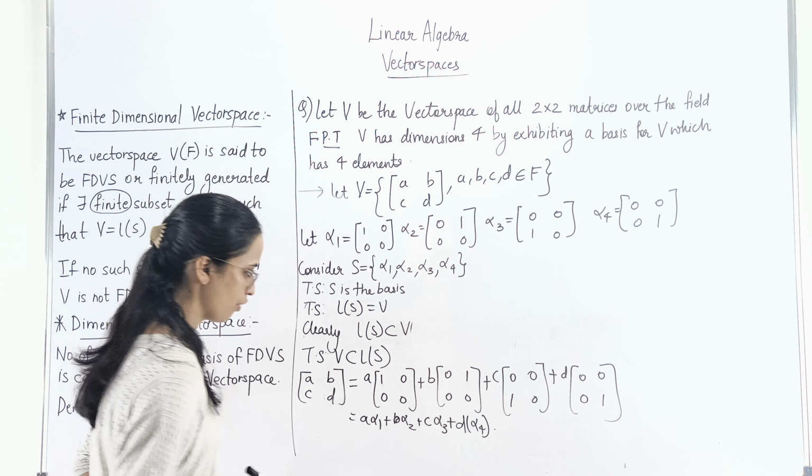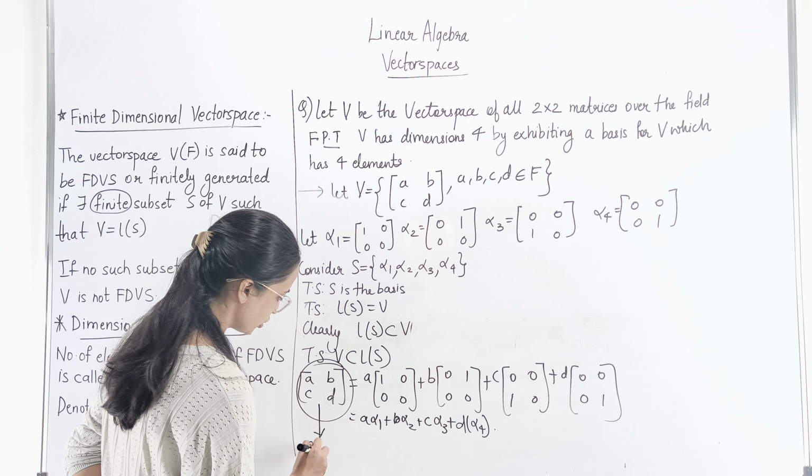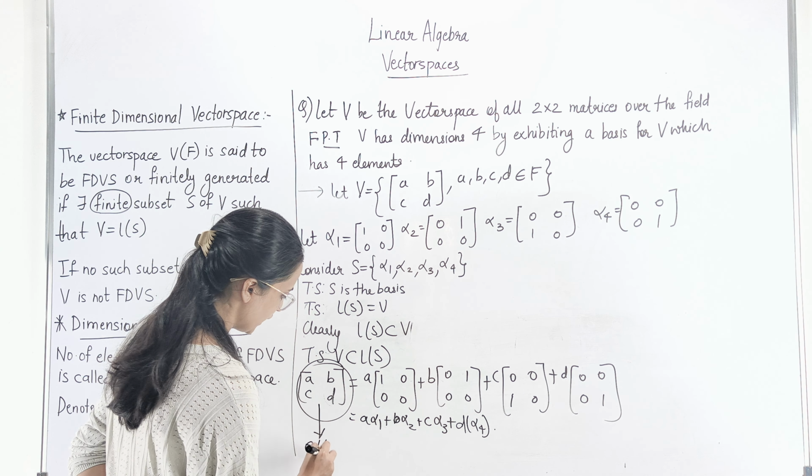So I have expressed this particular vector from the vector space of all 2 cross 2 matrices as a linear combination of the elements of the set S. So can I say that this element belongs to the linear span of S, which implies that V is a subset of the linear span of S, which implies that the linear span of S is equal to V. So we have proved that S is linearly independent and the linear span of S is equal to V. From these two conditions we can say that your set S is the basis